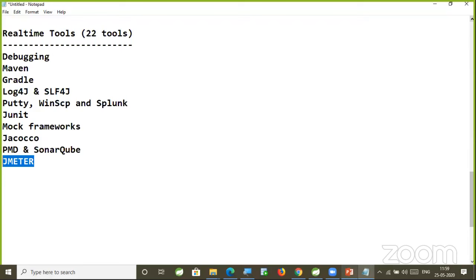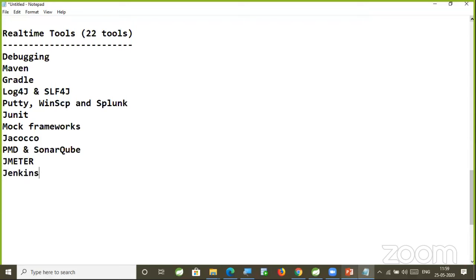So in the industry also, whenever you complete one development, you need to check what is the performance of your screen, what is the performance of your API, how many users it is handling, right? Where the memory leaks are happening in the project. Those things we need to understand by using JMeter. So here I'm going to cover the JMeter tool also.